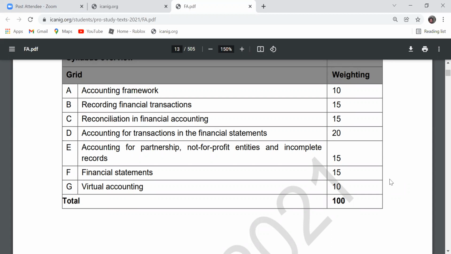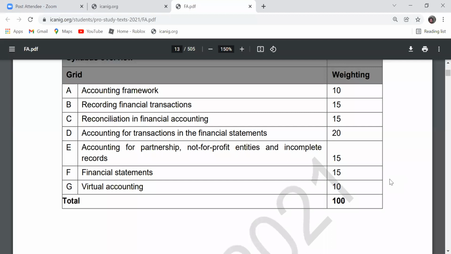Then we'll also be looking at one of the most important sections of the syllabus, which is accounts for partnership, not-for-profit making entities, and incomplete records, which is also 15% of the entire syllabus. We'll be looking at accounting for partnership business, and we'll also look at the meaning of partnership. Maybe majority of us listening have heard about partnership, or some of us could have carried on a business in partnership form before. Then we also have accounts for not-for-profit making organizations.